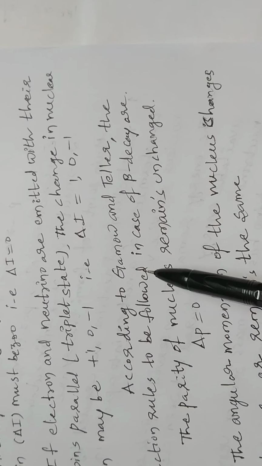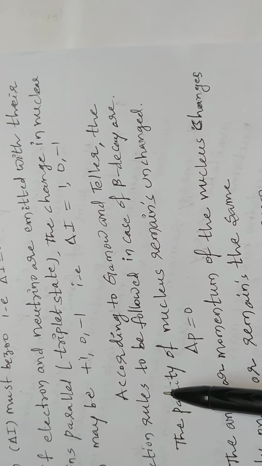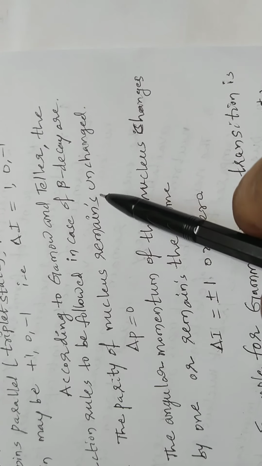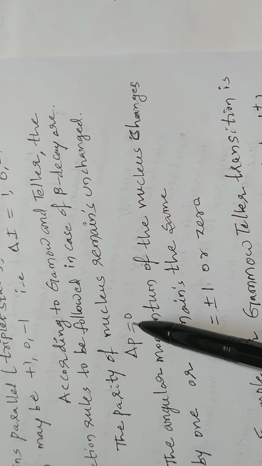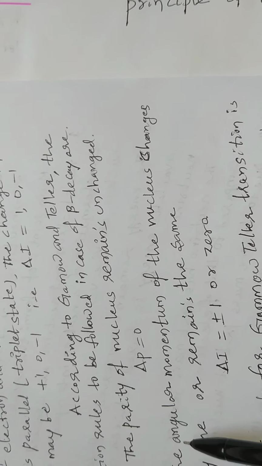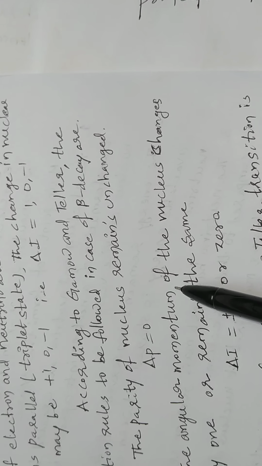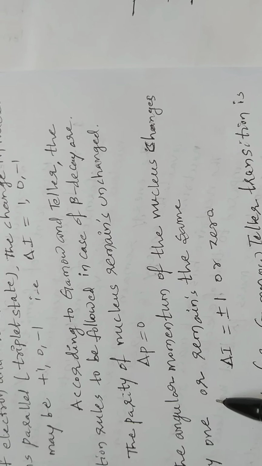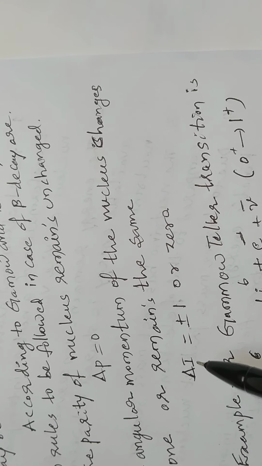According to Gamow and Teller, the selection rules to be followed in beta decay are: first, the parity of the nucleus remains unchanged, that is delta P is equal to 0. Second, the angular momentum of the nucleus changes by 1 or remains the same, so delta I is equal to plus or minus 1 or 0.